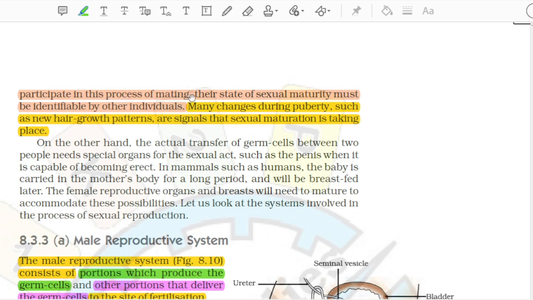If animals are to participate in this process of mating, their state of sexual maturity must be identifiable by other individuals. Many changes during puberty, such as new hair growth patterns, are signals that sexual maturation is taking place. On the other hand, the actual transfer of germ cells between two people needs special organs for the sexual act, such as the penis when it is capable of becoming erect. In mammals such as humans, the baby is carried in the mother's body for a long period, and will be breastfed later. The female reproductive organs and breasts will need to mature to accommodate these possibilities. Let us look at the systems involved in the process of sexual reproduction.